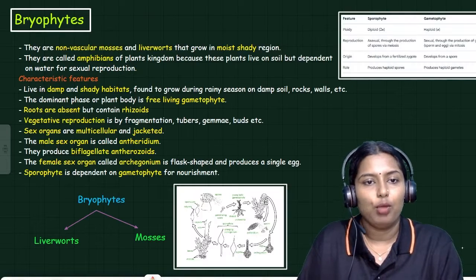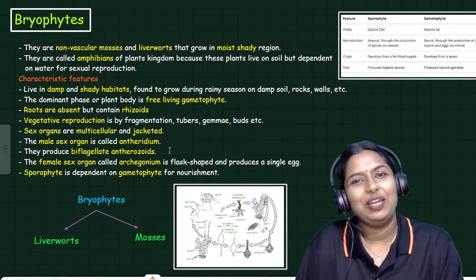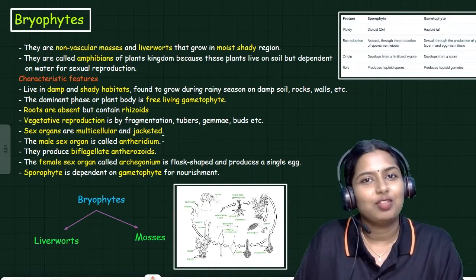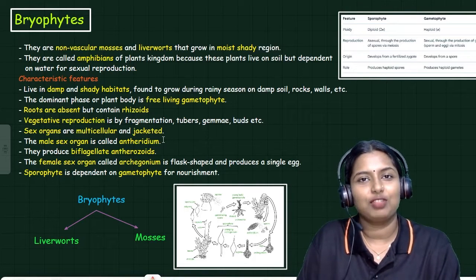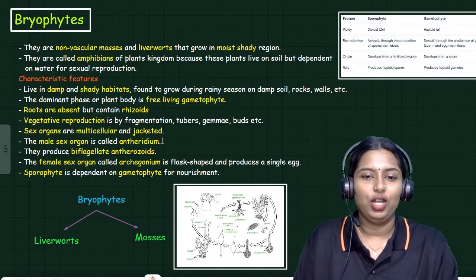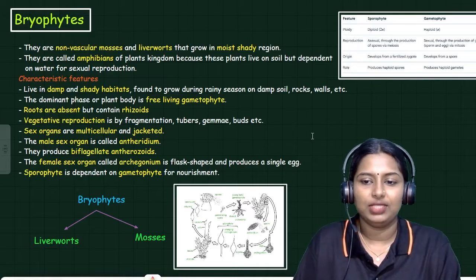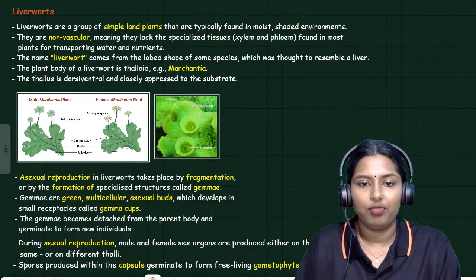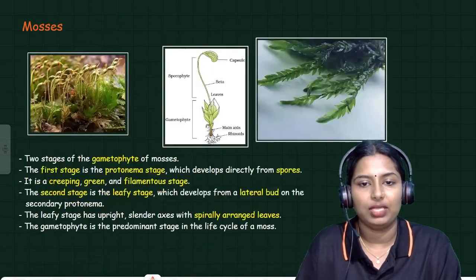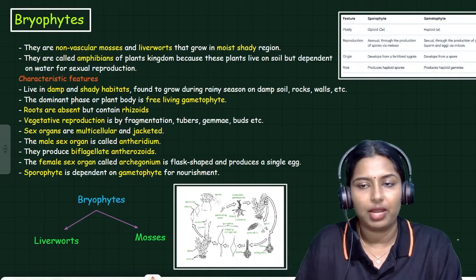Bryophytes are commonly known as the amphibians of the plant kingdom. They are non-vascular. I will show you the images of bryophytes. These are the images of bryophytes. I will introduce bryophytes.